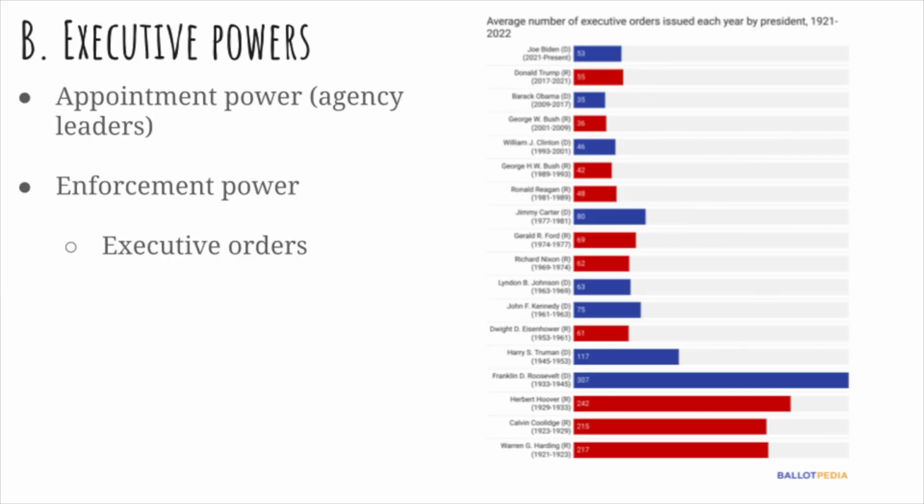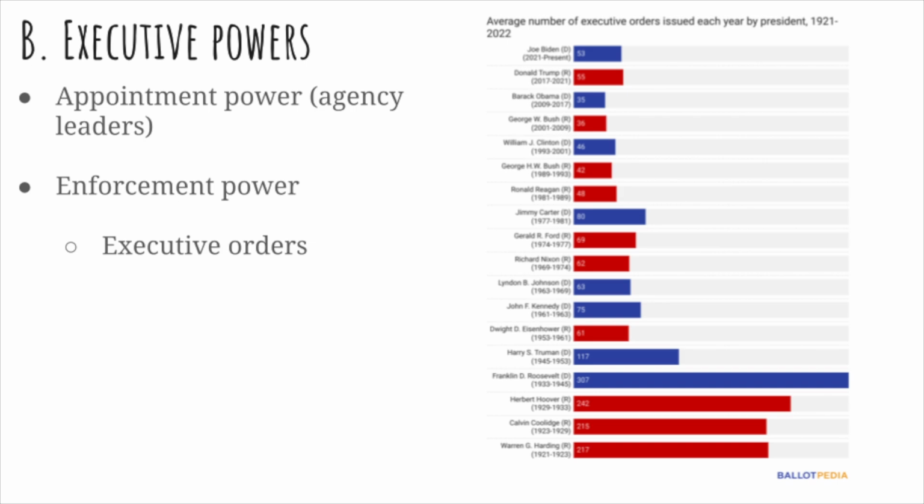One of the basic executive powers that the president has is the power of appointment. Basically, what this means is that agency heads, for example, the head of the EPA, the head of cabinet agencies like the Department of State and the Department of the Treasury, as well as judges, the president has the power to appoint those officials. Most of the time the Senate has to confirm those officials.